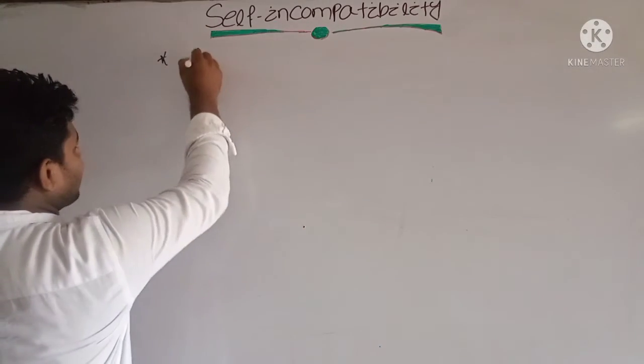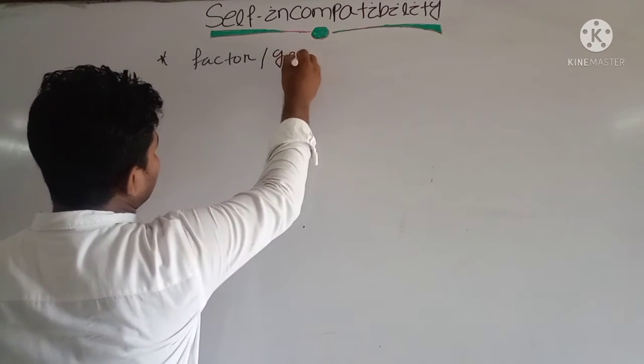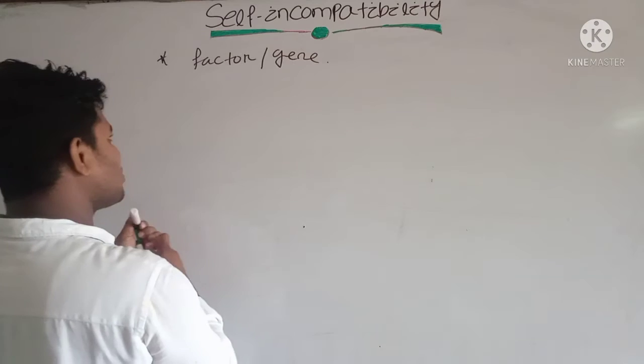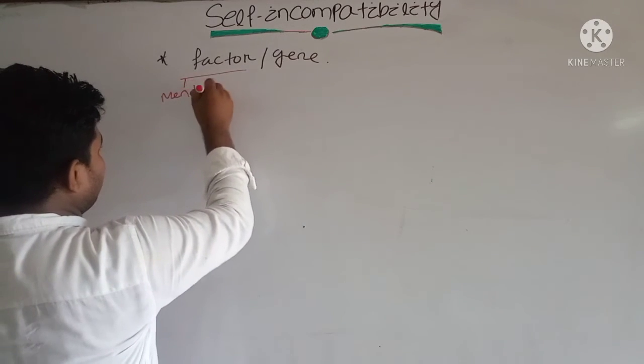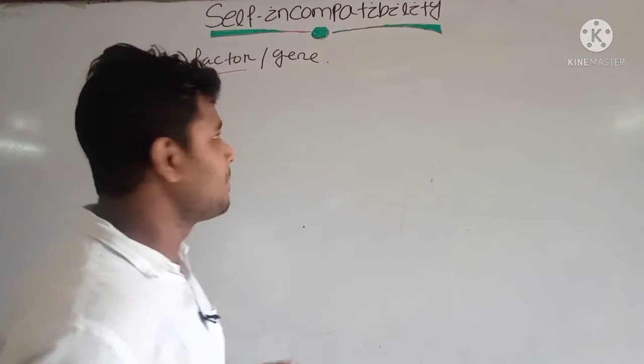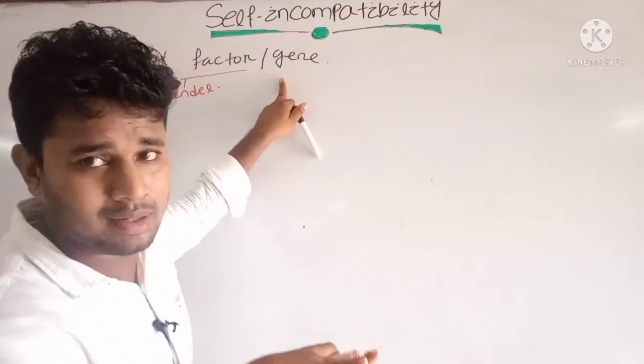And if the factor, or it is also called a gene. Gene is also called a factor. The word factor was coined by Mendel, and the word gene is derived from the word factor. Clear?